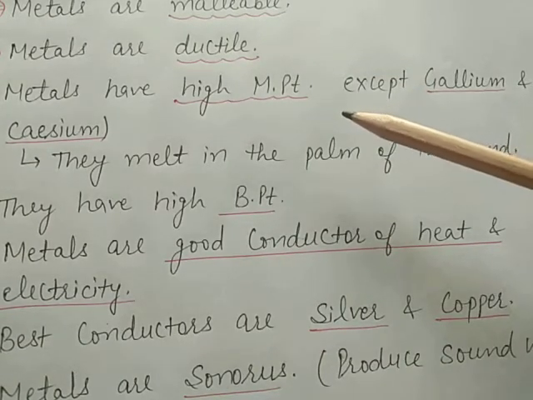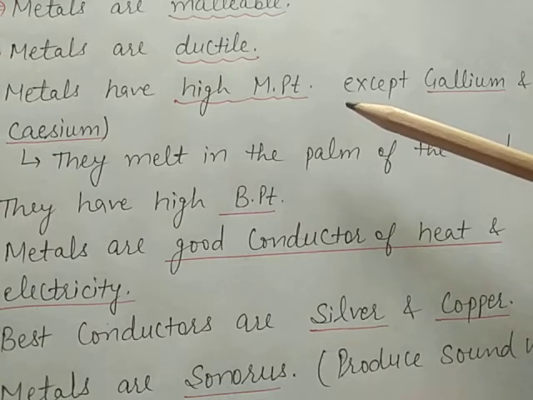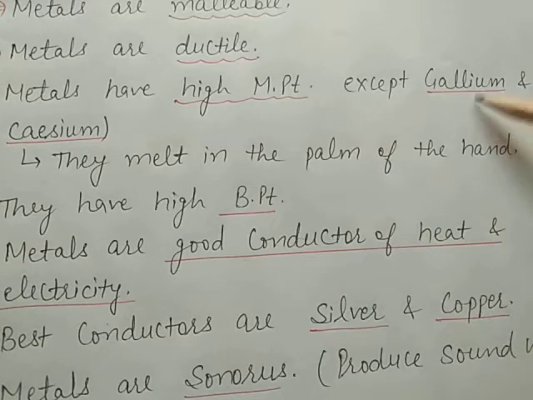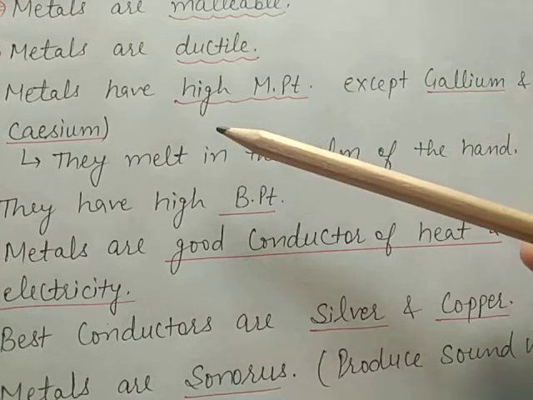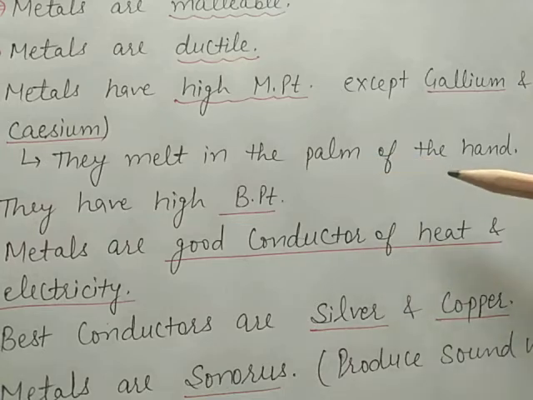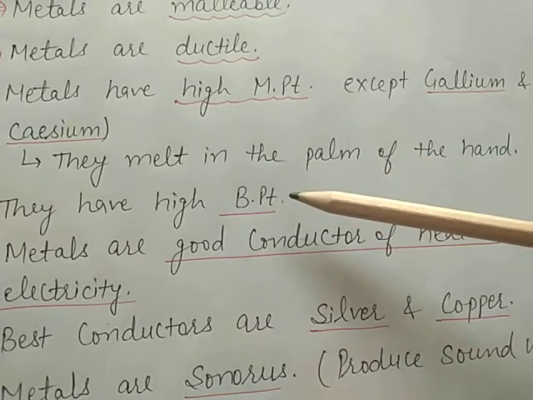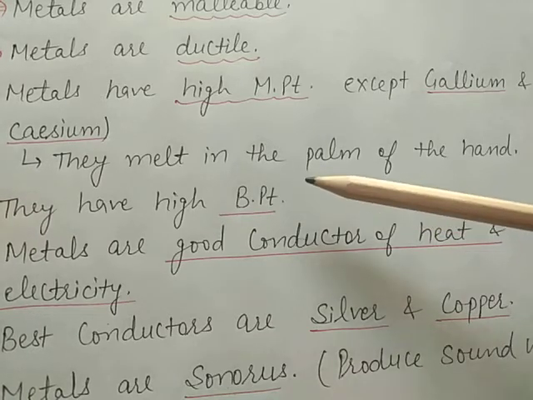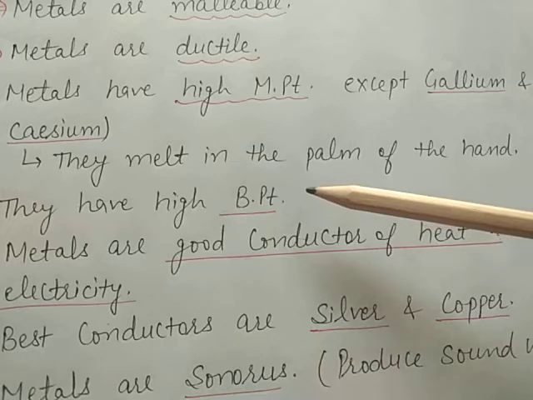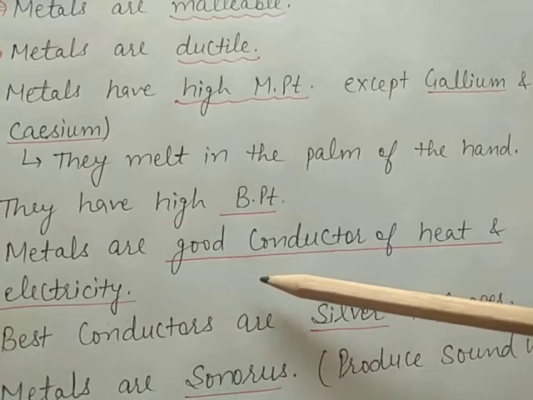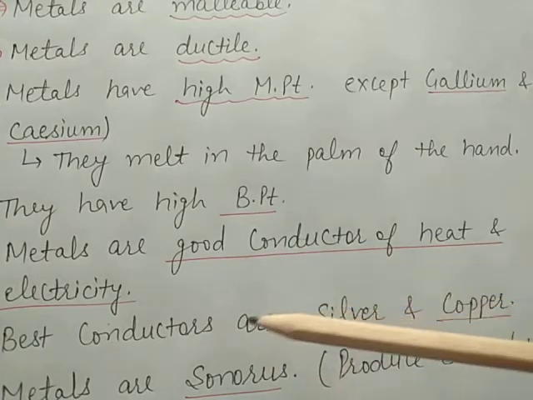Tungsten has the highest melting point, that is 3422 degrees Celsius. But there are some exceptional cases like gallium and cesium. They have a low melting point. They melt in the palm of the hand. As we know, mercury is a liquid at room temperature, so its melting point is minus 38.8 degrees Celsius.